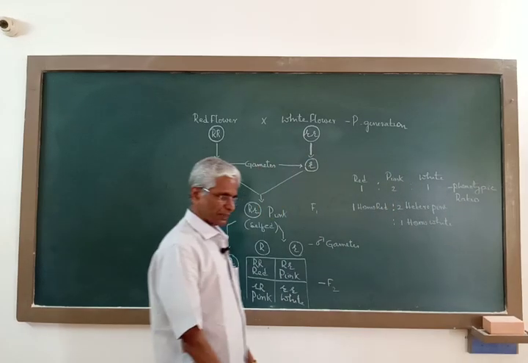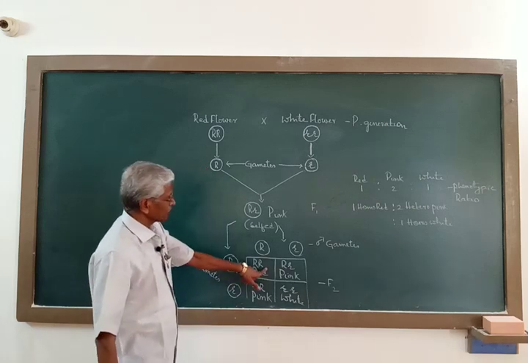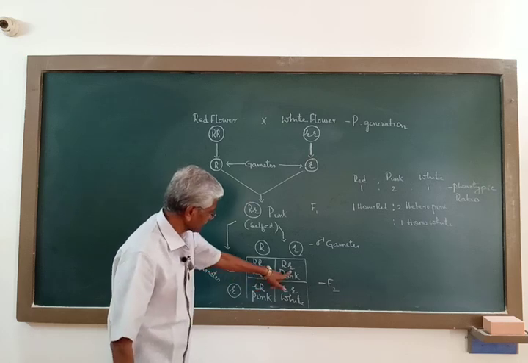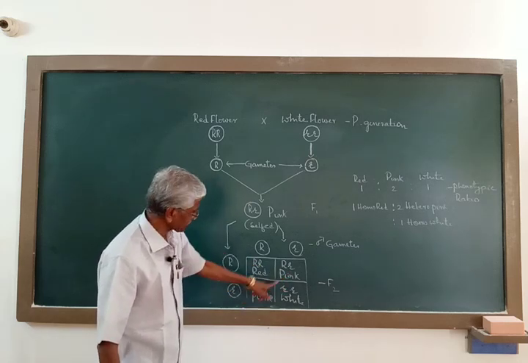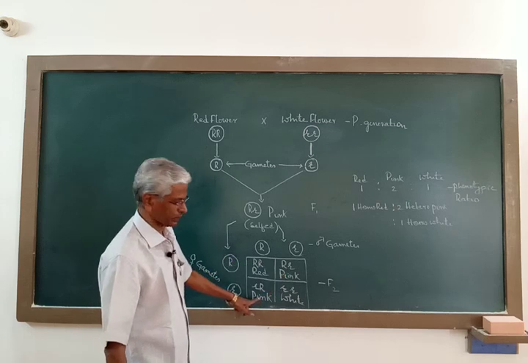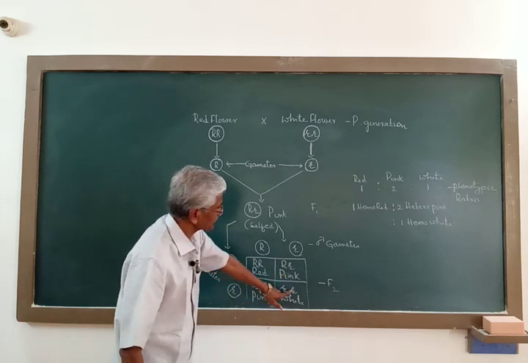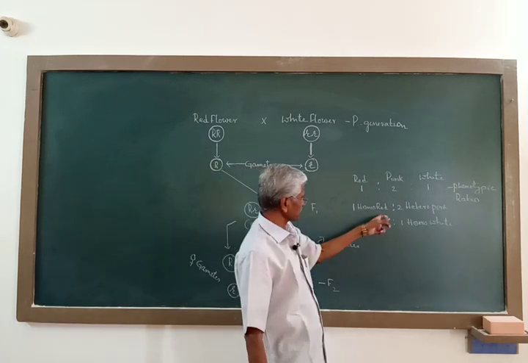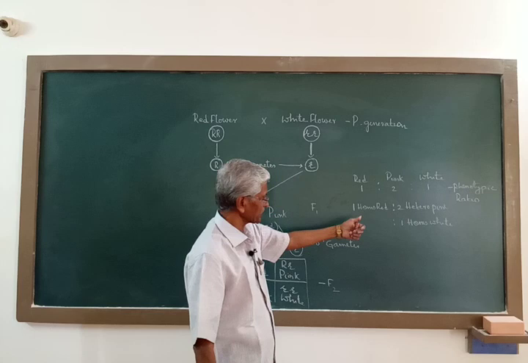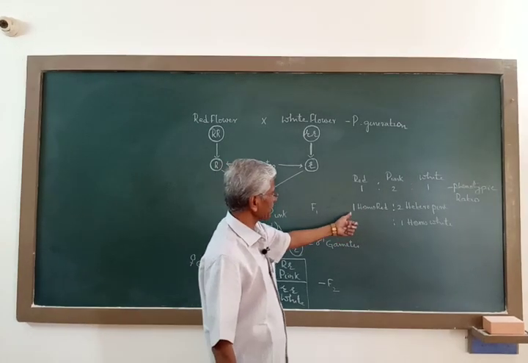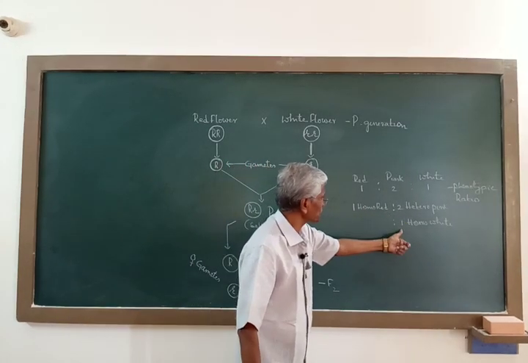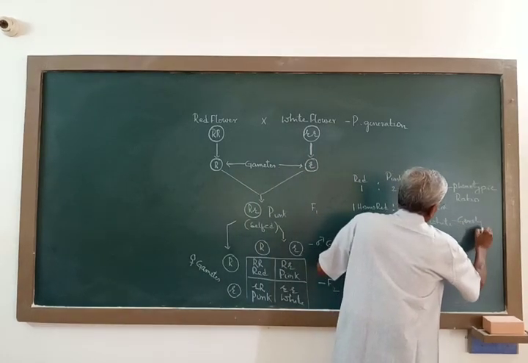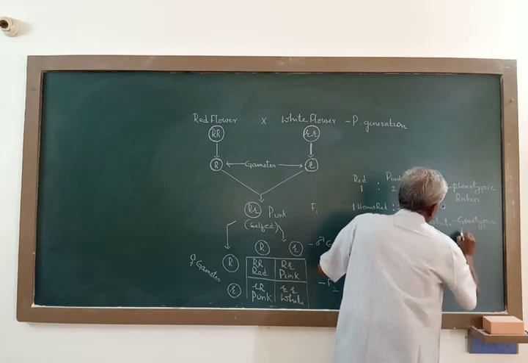So with regard to the genotype, one is homozygous red, two are heterozygous pink individuals, and one is homozygous white. Again the ratio is 1:2:1. So this is the genotypic ratio.